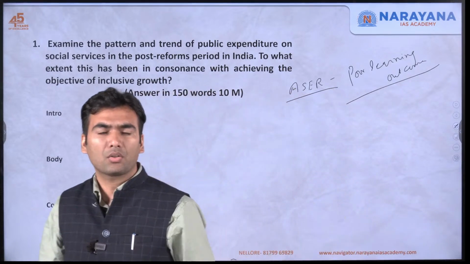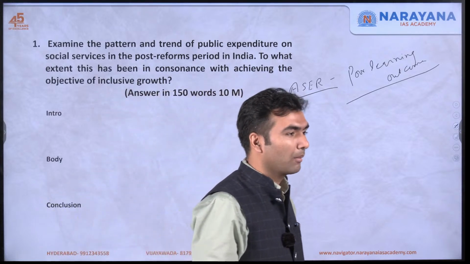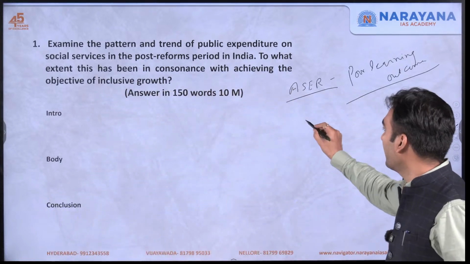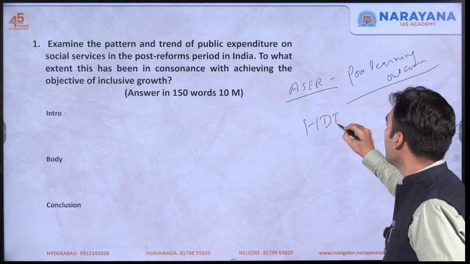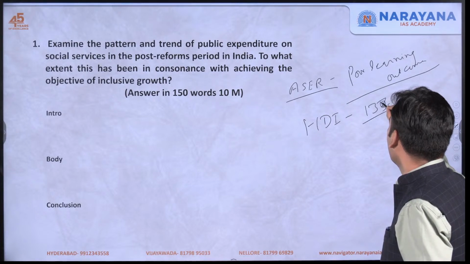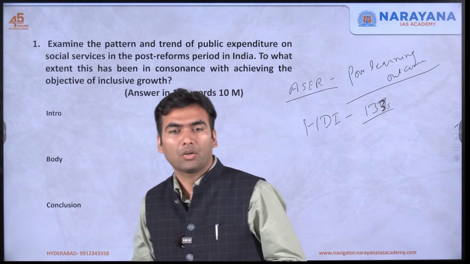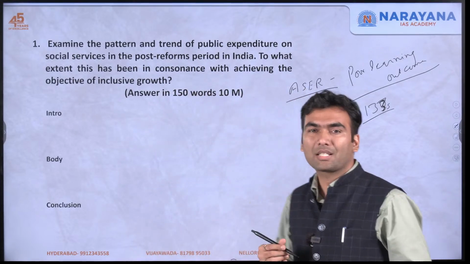Similarly, in the health sector also you can talk about, for example, the human development index, that in the human development index our rank is consistently in the 130s. Currently it is probably 133 in the latest report. You can talk about the expenditure which was expected.